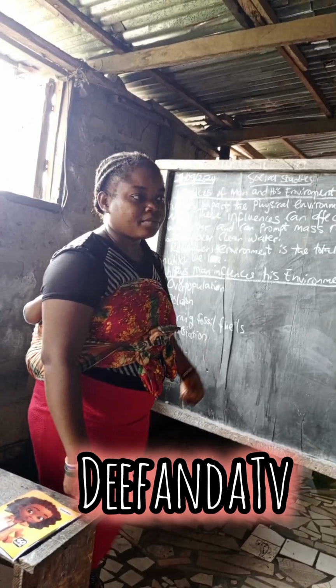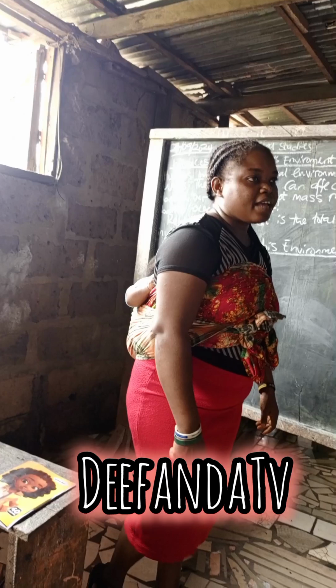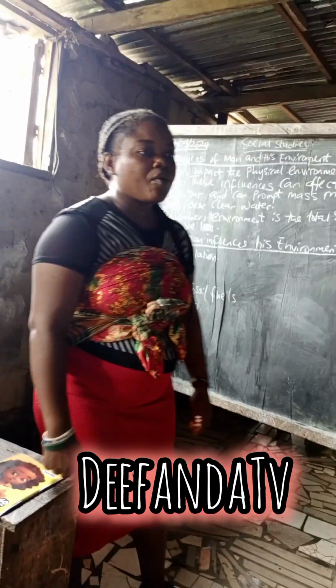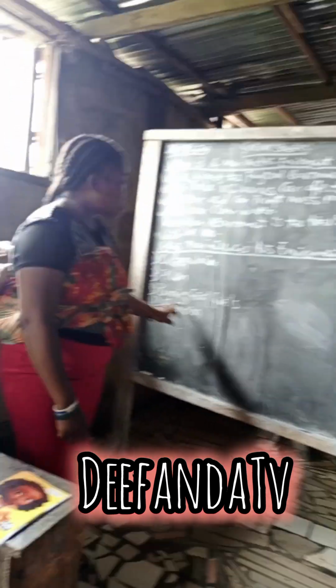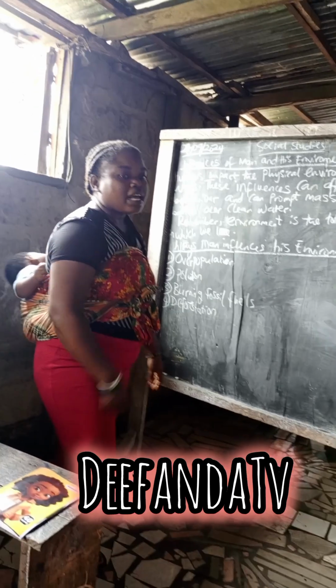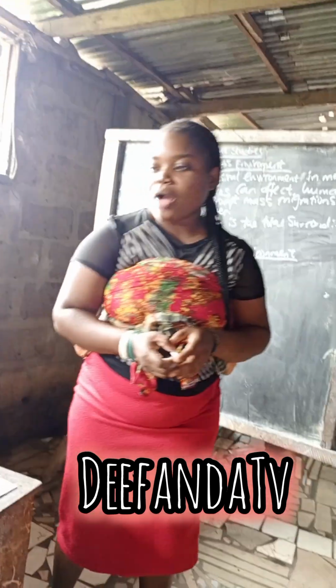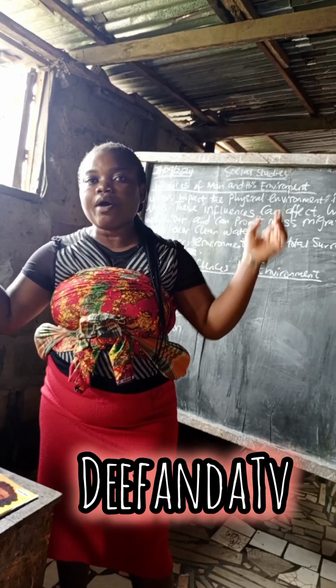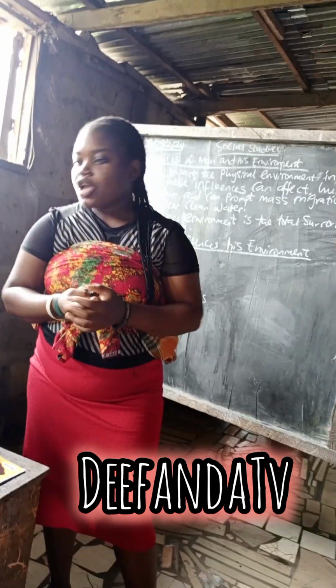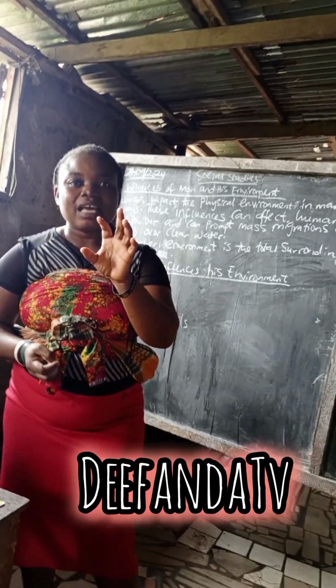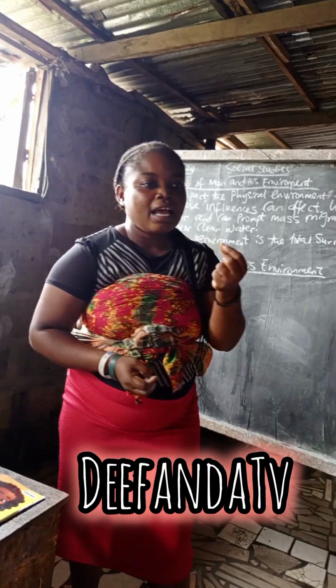Number four, deforestation. What did I say? Deforestation. Now what is deforestation? It is a situation where our trees are being cut down. Our forests are being what? Cleared off. You know that it is a plant that produces plants.